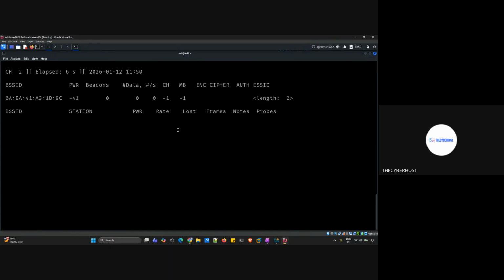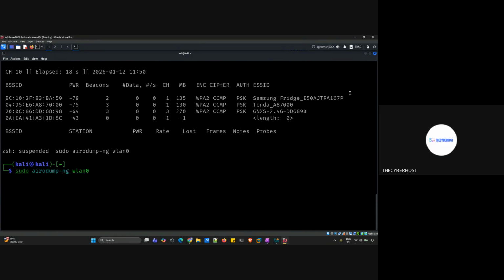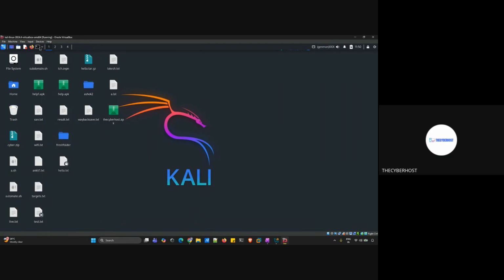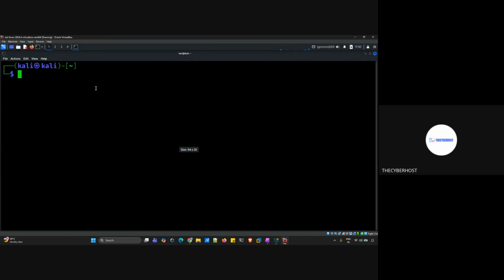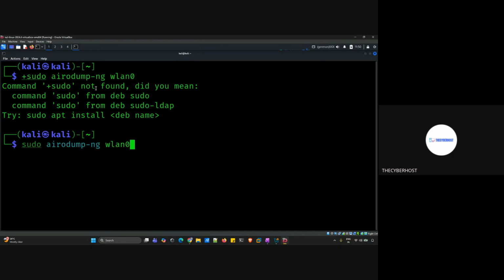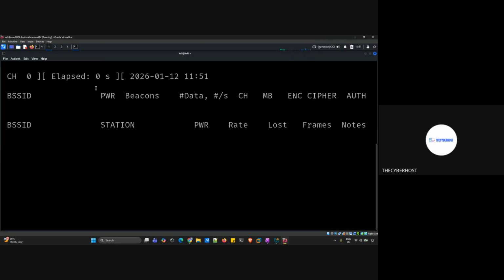So it is scanning. Let's wait. Cipher is encryption, right? Already discussed in the cryptography module. Let's go back. Let's try again in a new terminal. Not working. Once I stop this, it gives me an error because it was already working and I stopped it in between. So let's go again.